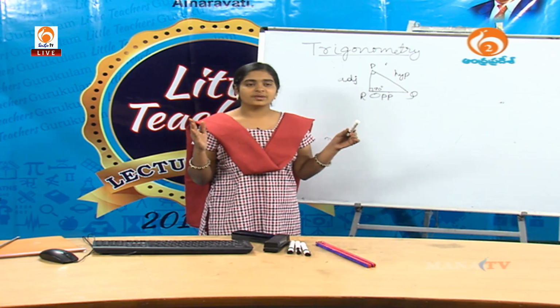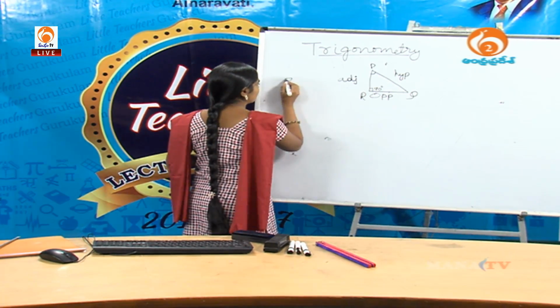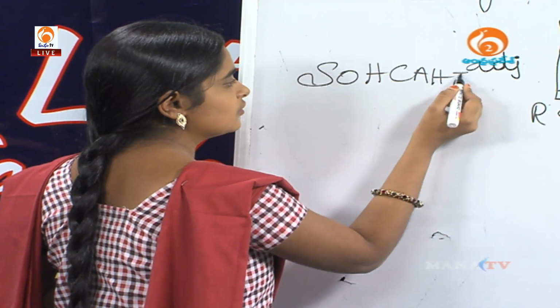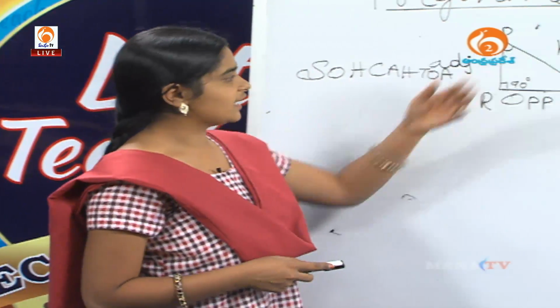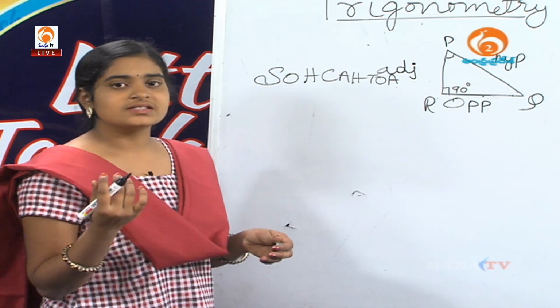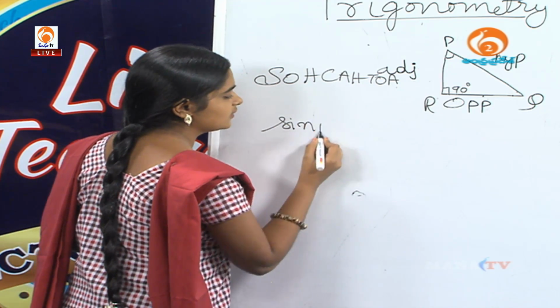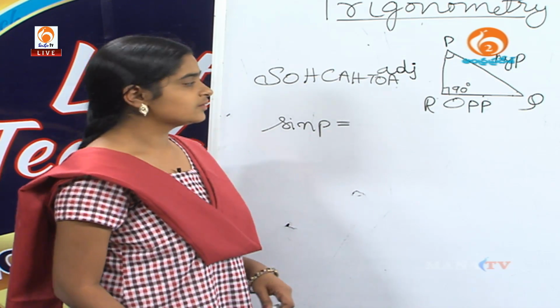First of all, we have to remember SOHCAHTOA, because we have to form three basic trig ratios. Here we take angle P. So, first of all we write the first ratio, sine of angle P. We simply write sine P equal to opposite over hypotenuse.